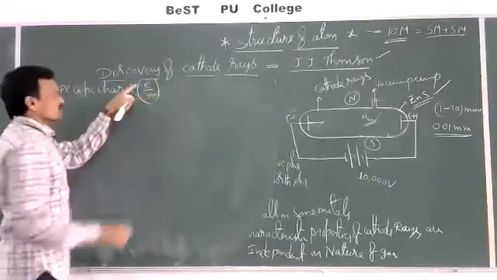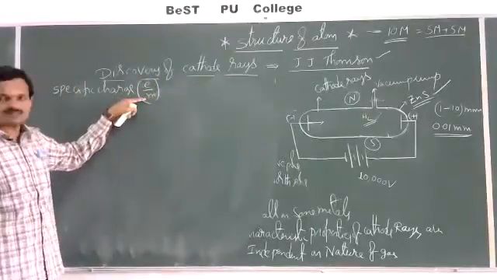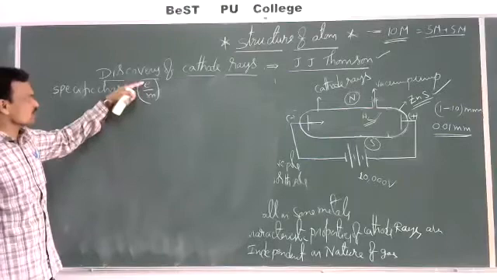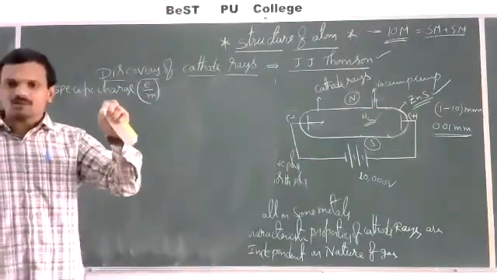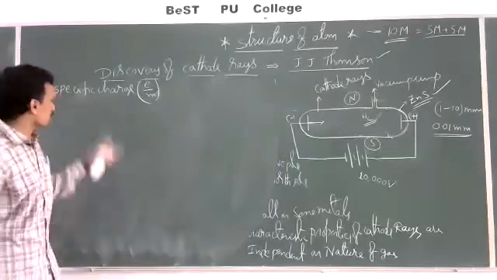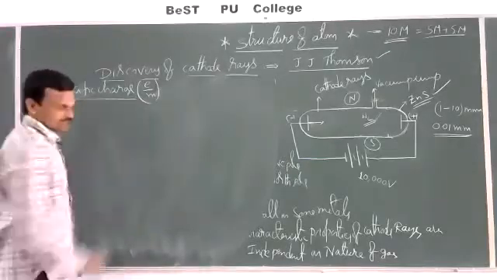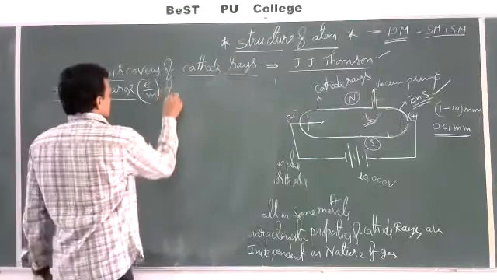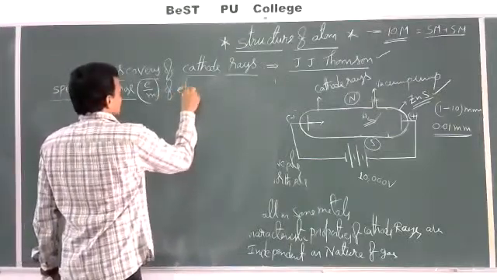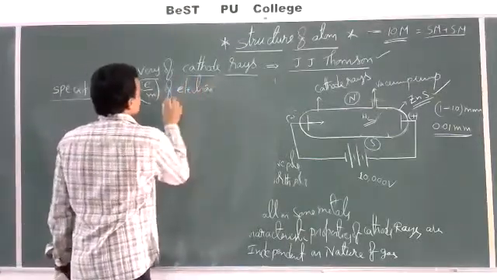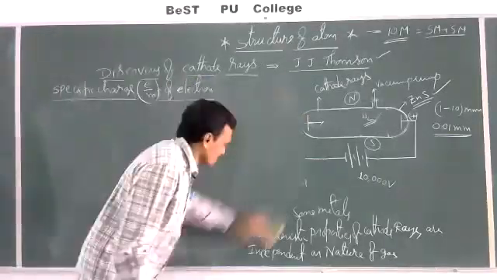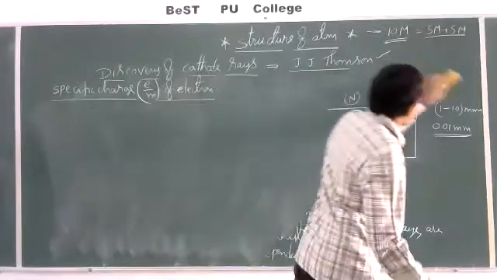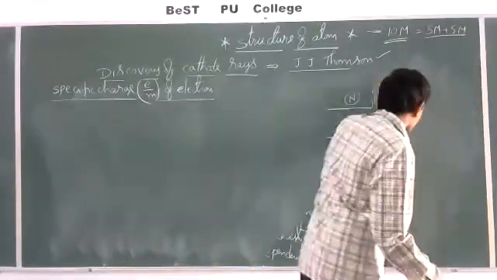Here e means the charge of the electron, m is the mass of the electron. The ratio e by m is the charge of the electron per unit mass, simply called the specific charge, e by m, specific charge of the electron. Right. So this specific charge of the electron was also discovered by the scientist J.J. Thomson only.